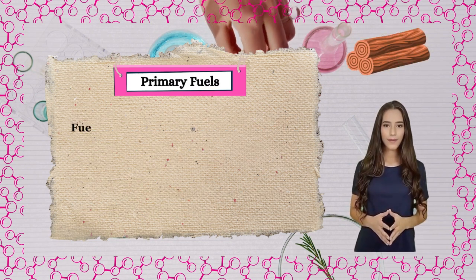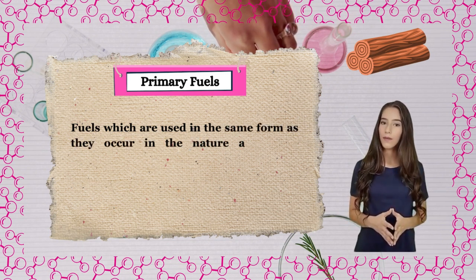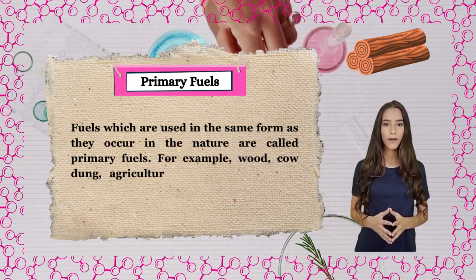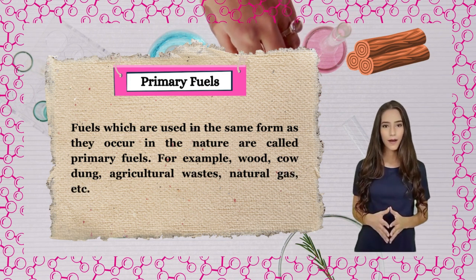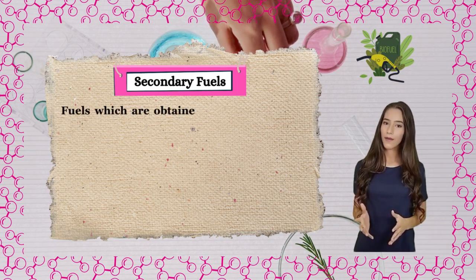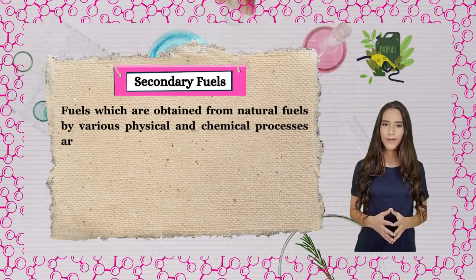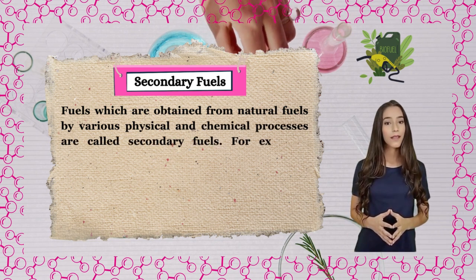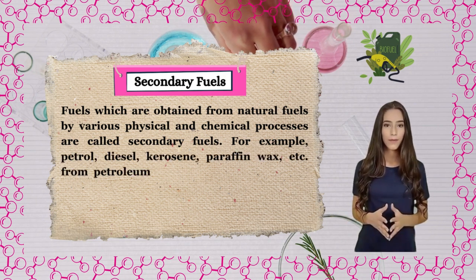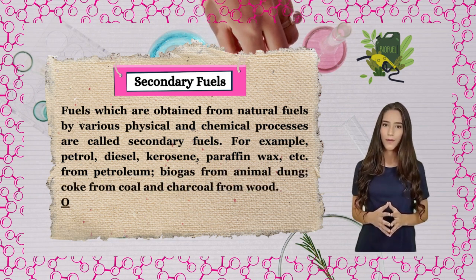Primary fuels. Fuels which are used in the same form as they occur in nature are called primary fuels. For example, wood, cow dung, agricultural wastes, natural gas, etc. Secondary fuels. Fuels which are obtained from natural fuels by various physical and chemical processes are called secondary fuels. For example, petrol, diesel, kerosene, paraffin wax, etc. from petroleum, biogas from animal dung, coke from coal and charcoal from wood.